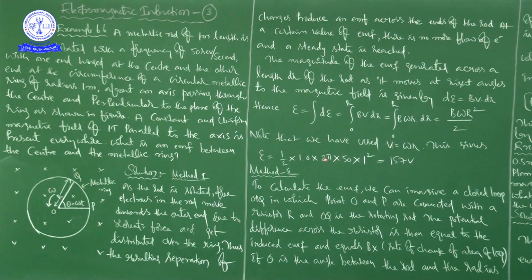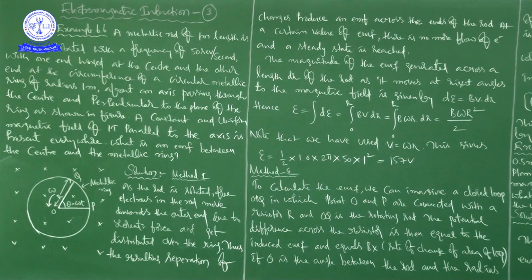Pi is 22 by 7, so the 2 will get cancelled, and 11 will come here. It is 22 by 7, which is almost 3.14. So 3.14 into 50, and finally we get it as 157 volt.